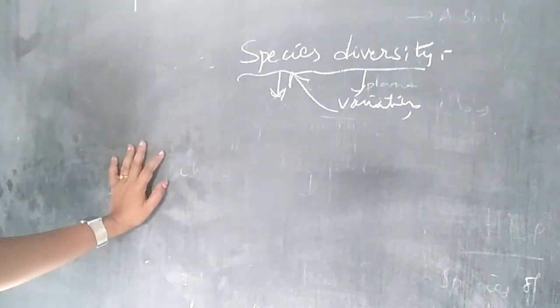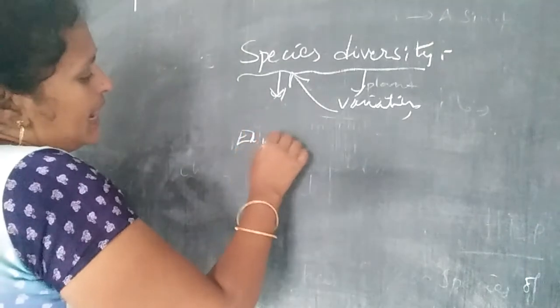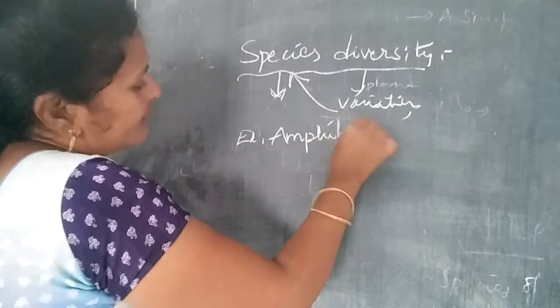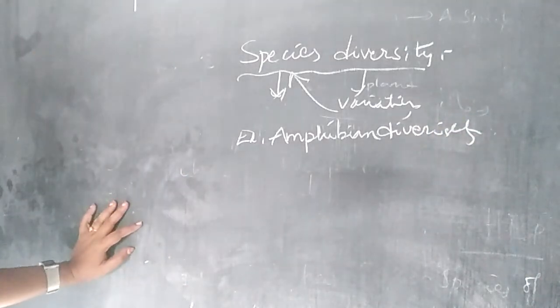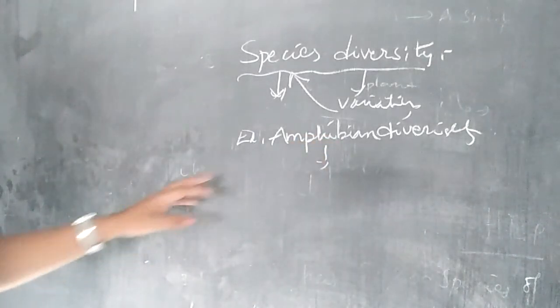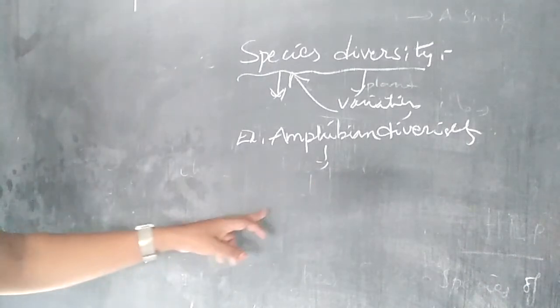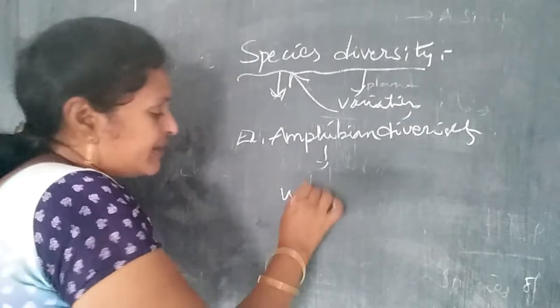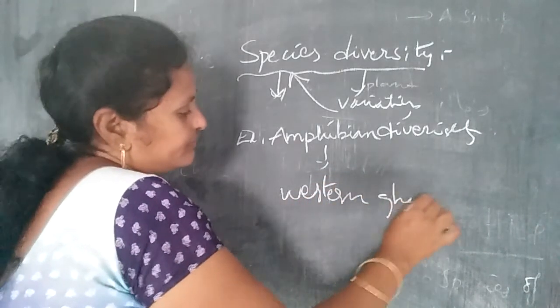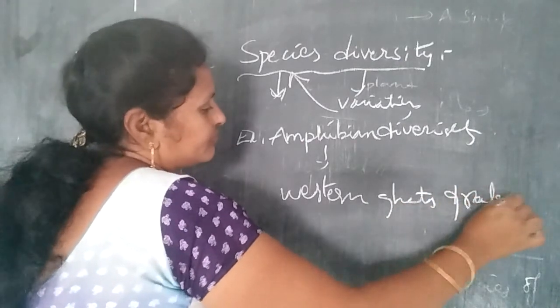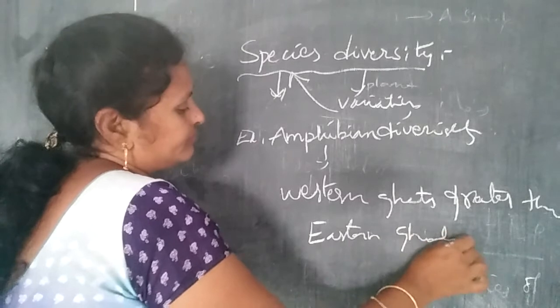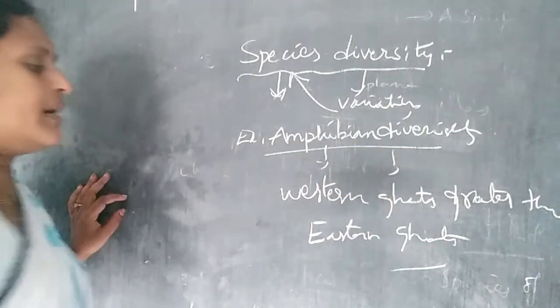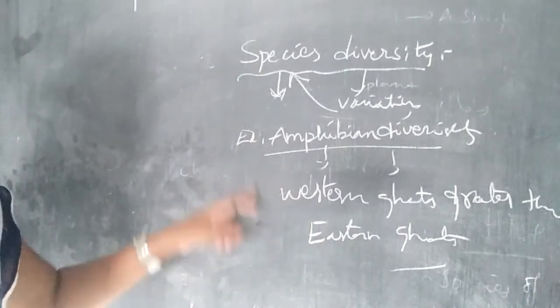Its best example is amphibian diversity. Amphibian biodiversity in the Western Ghats is greater than that of the Eastern Ghats. So that is the species diversity.